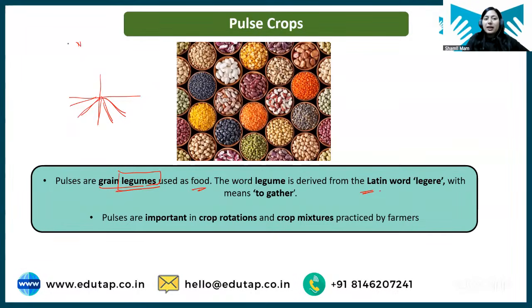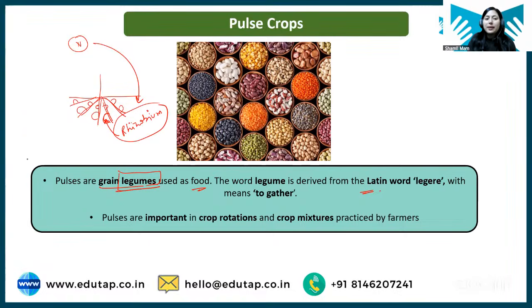So in the atmosphere we have nitrogen, right? What these crops do is, in their roots there are nodules. The root will have small nodules, and inside these nodules resides a bacteria known as rhizobium. So rhizobium resides inside the root nodules of these legumes, and this rhizobium bacteria fixes atmospheric nitrogen.